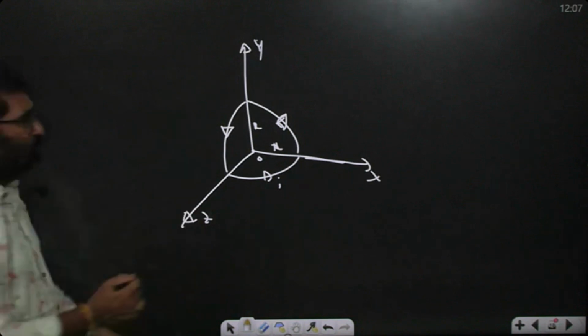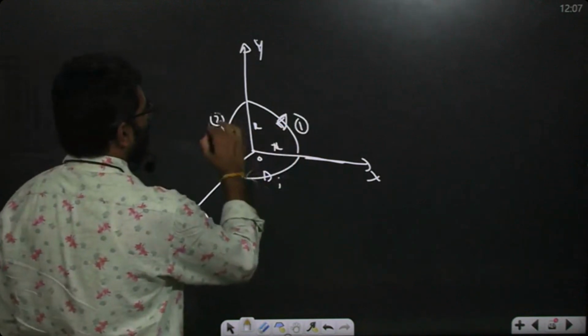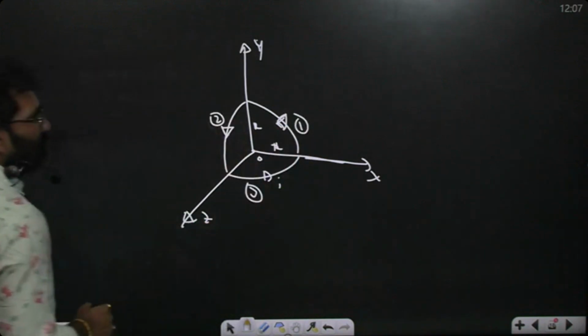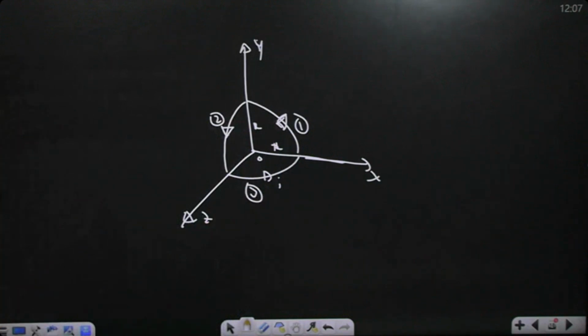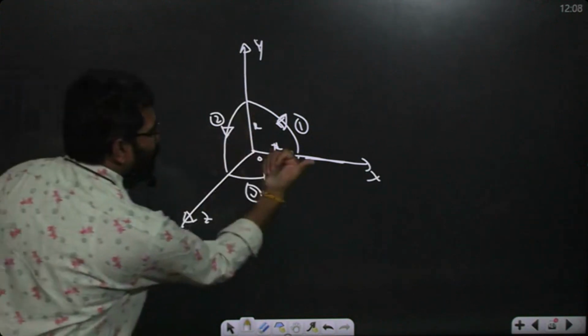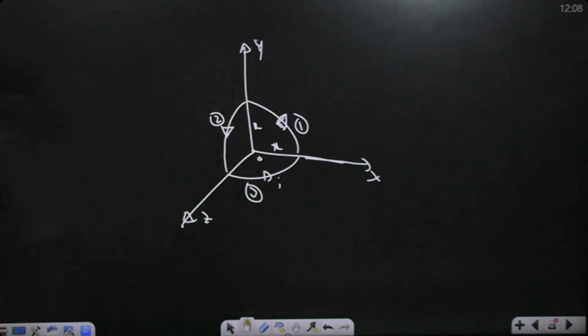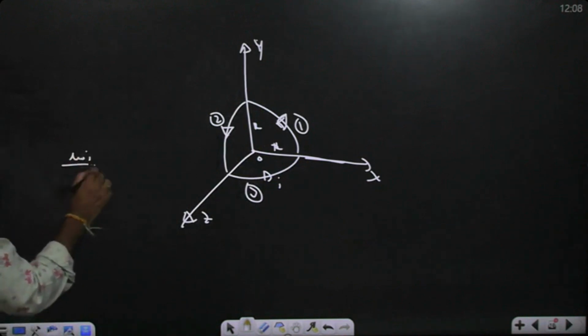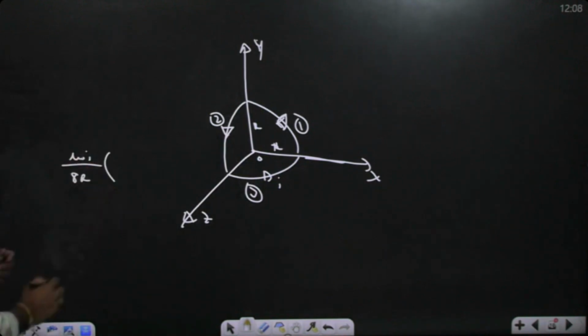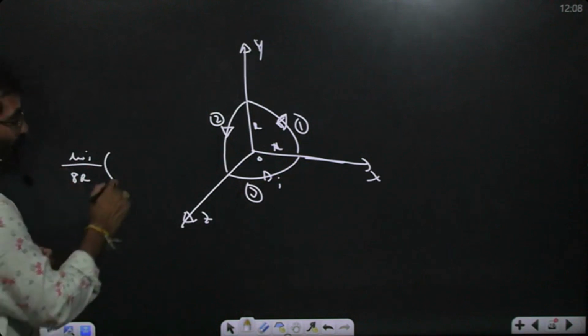Suppose you take the first part, second part, third part, you tell me. Due to the first part, the net magnetic field is in which direction? K cap. So due to the second part, it should be I cap. Due to this, J cap. So the magnitude remains the same. The magnitude is pi by 2 range, therefore mu naught by 8R into I cap.